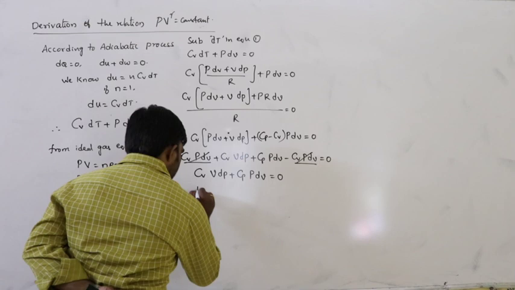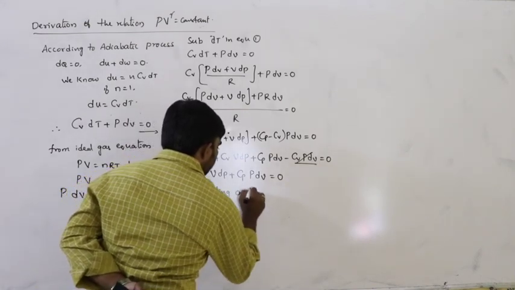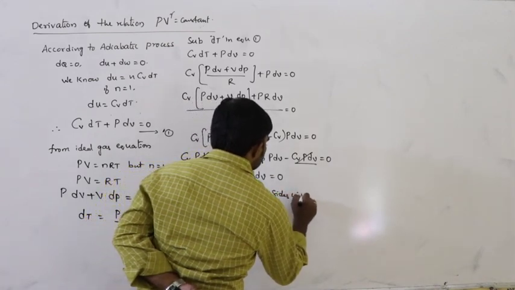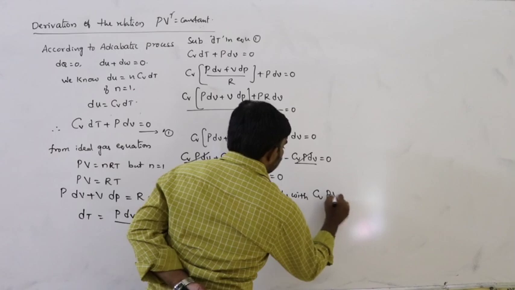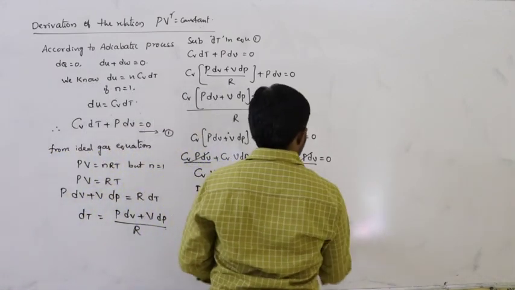So now here, dividing on both sides with Cv PV.